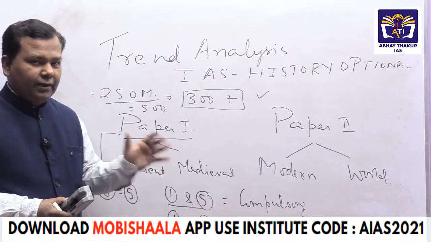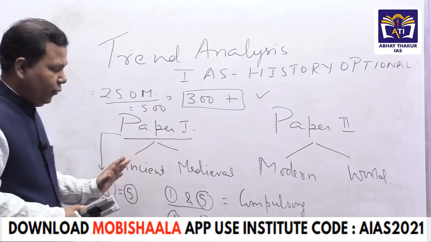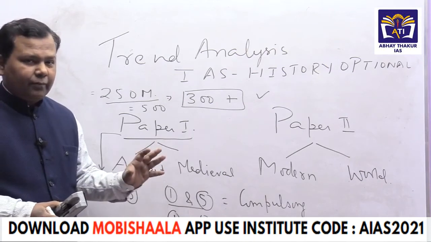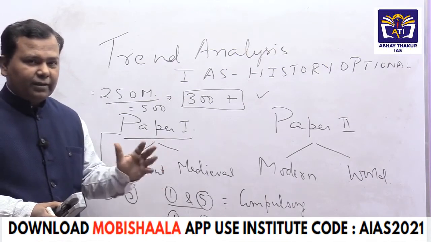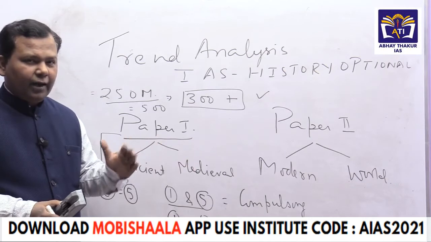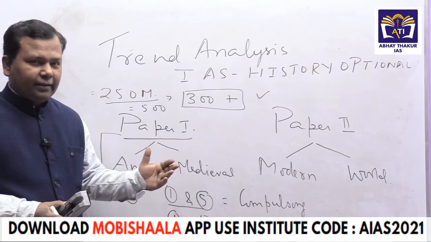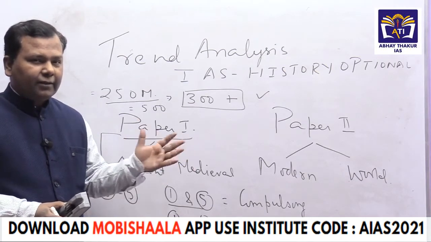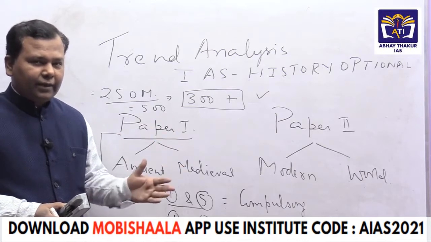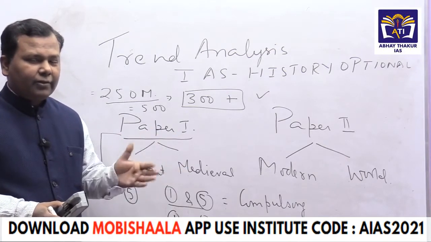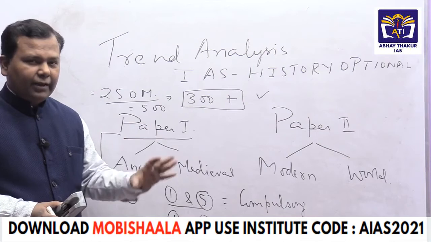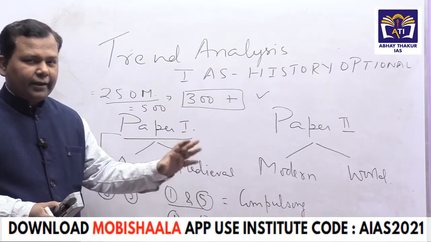Many things simultaneously. Here, in both parts, two things are very important in our new syllabus: art and culture. Art and culture is not newly added. It was already an integral part of history, and questions were coming every time earlier also, without changing the syllabus. But now they have made it obvious: art and culture.